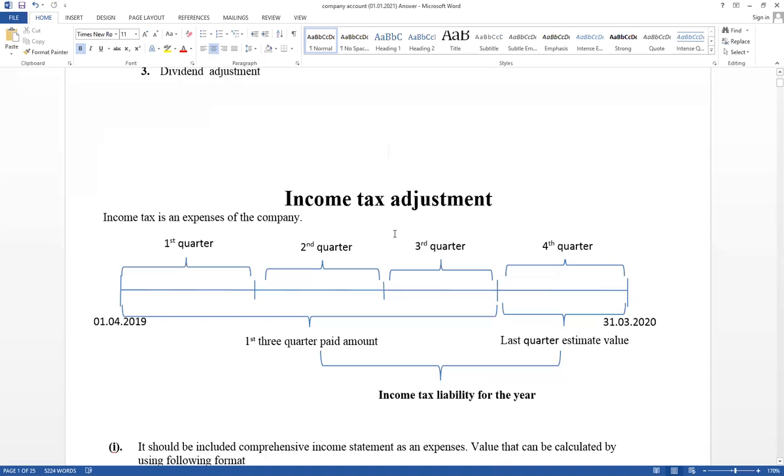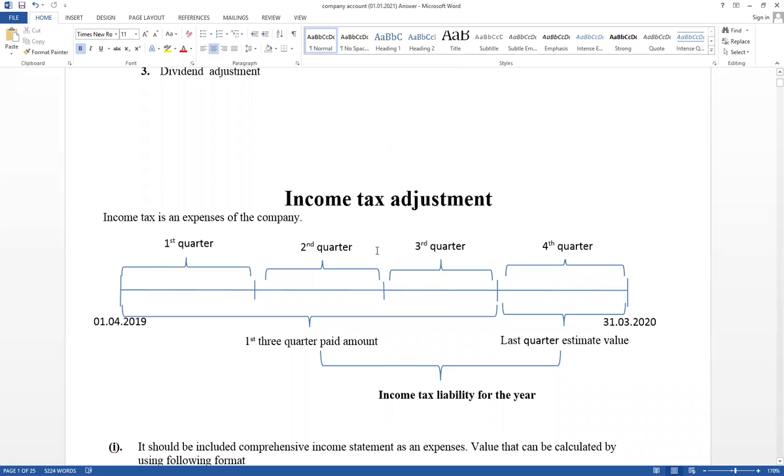Income tax adjustment. First one, income tax is an expense. It should be included in the income statement. If it is an expense, you have to apply accrual concepts. Paid or not, the value for the year should be included in the income statement as an expense. That is the theory. Income tax is an expense. If it is an expense, we have to apply accrual concepts. What is the meaning of accrual concepts? Paid or not, the value for the year should be included in the income statement.